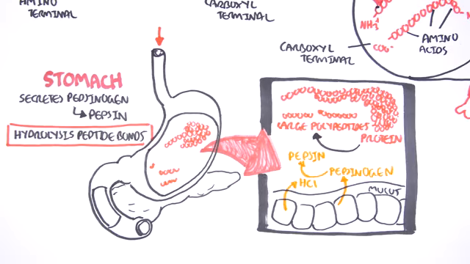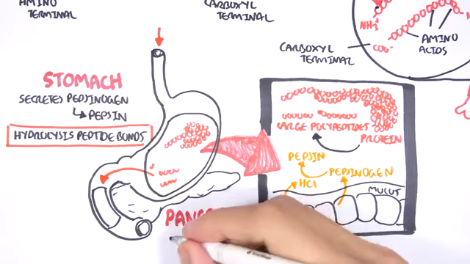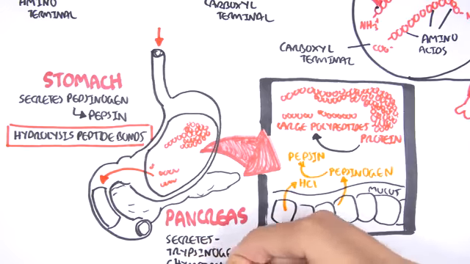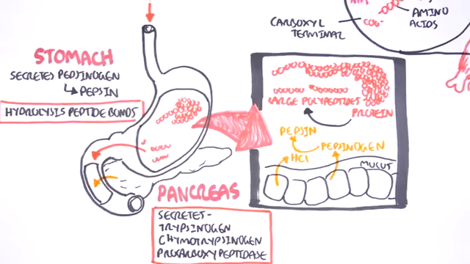From the stomach, the large polypeptides will enter the small intestine. Now, the first part of the small intestine, which is called the duodenum, is the main site where protein digestion and absorption takes place. So what happens with these proteins, these polypeptides, once they're in the duodenum? Well, the pancreas will actually begin to secrete some enzymes that will help digest the proteins. These are trypsinogen, chymotrypsin, and procarboxypeptidase. So let's take a closer look at these enzymes.